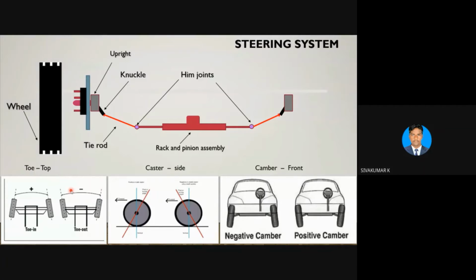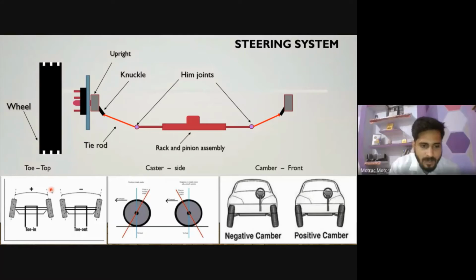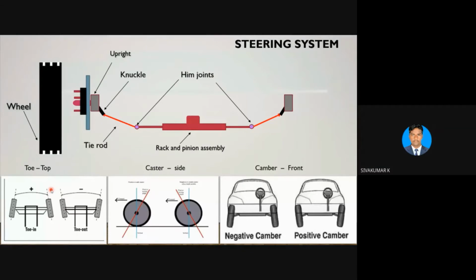Sir, can you explain the use of toe in and toe out? I need to explain again. The uses, sir. Where toe in is used or where toe out is used.